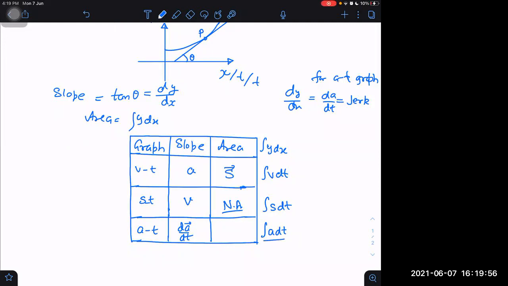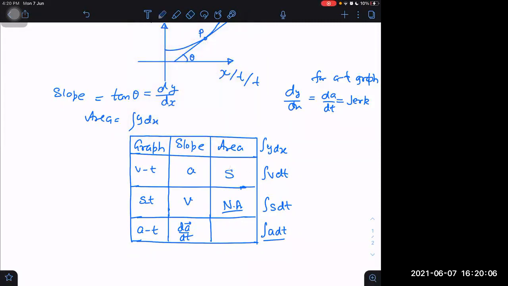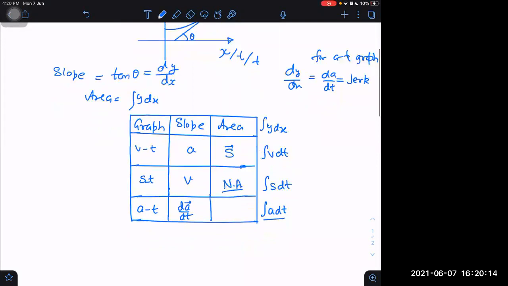What will A dt give us? Area under the At graph. Velocity. And we are discussing one-dimensional motion. It will give us displacement, although it is true, remember it is just 1D motion. Because in 2D motion, how many areas do I have to plot? Then it will be Vx into dt for displacement along the x-axis, and Vy into dt for displacement along the y-axis. For 2 dimensions, there will be 2 different areas representing 2 different displacements. But if it is just 1D motion, then I can simply say S.